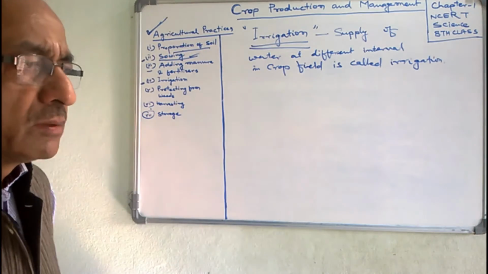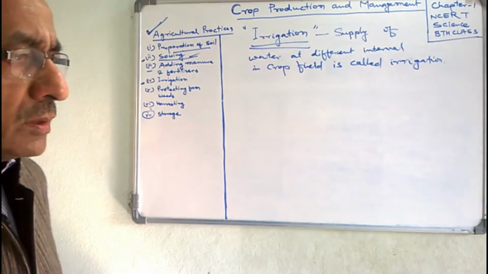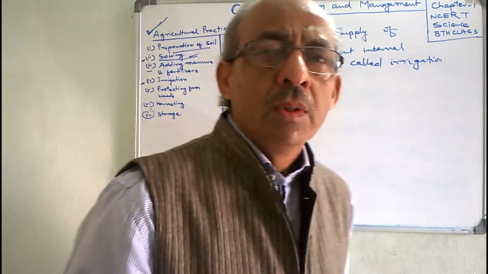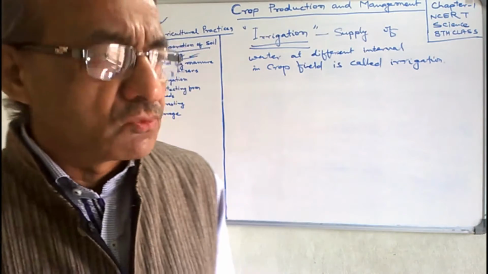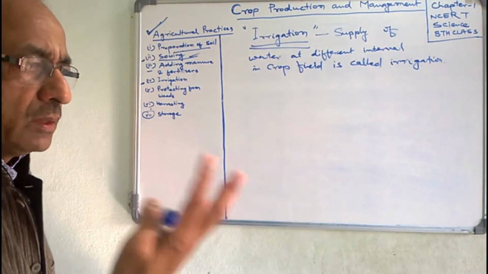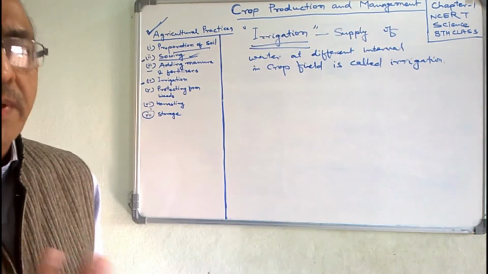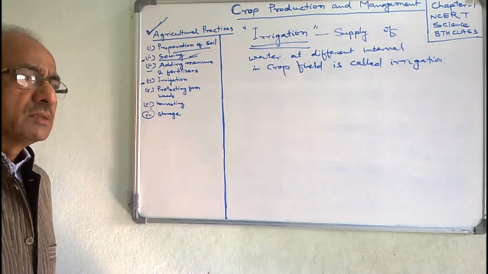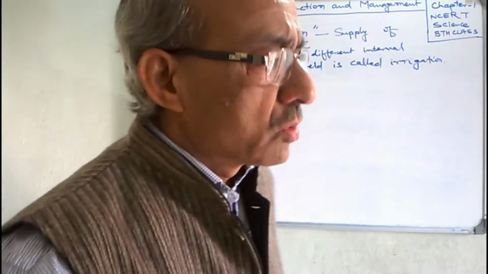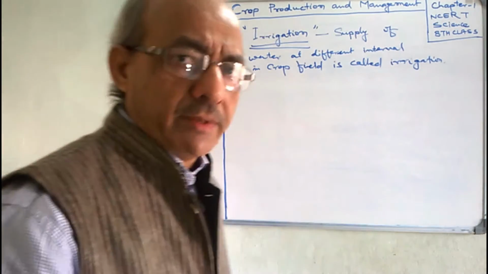Particularly in the plain region, there are a number of rivers, so the farmers are getting sufficient supply of water from the rivers available in the plain region. So the plain regions are very fertile. In plain regions, various types of crops are grown, are cultivated.